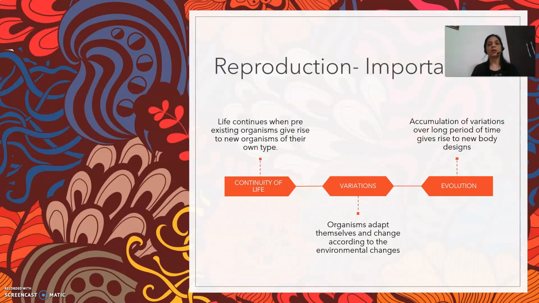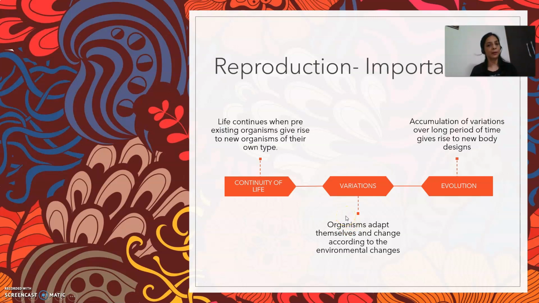The importance of reproduction is it helps in continuity of life, as we discussed, because life continues when pre-existing organisms give rise to new organisms of their type. The next importance of reproduction is they help in producing variations. So organisms, by the changes in their DNA, are able to adapt themselves to the changed environment.